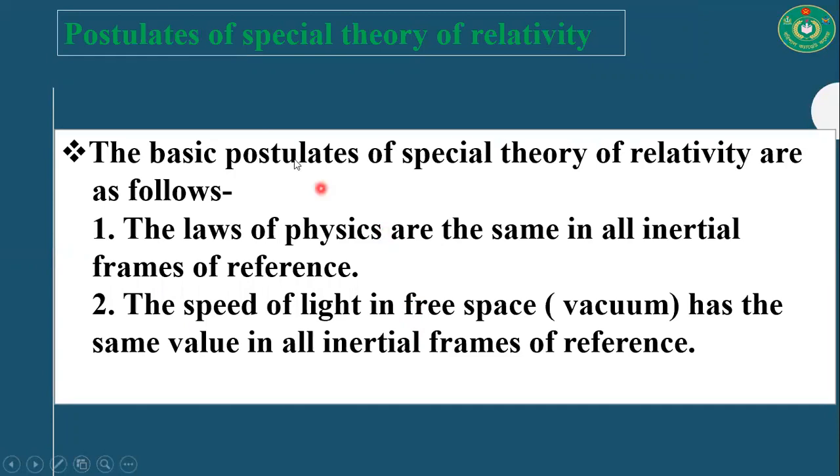Okay, now the postulates of the special theory of relativity. There are two postulates of the special theory of relativity, as below. Number one, the laws of physics are the same in all inertial frames of reference. And number two, the speed of light in free space or vacuum has the same value in all inertial frames of reference.